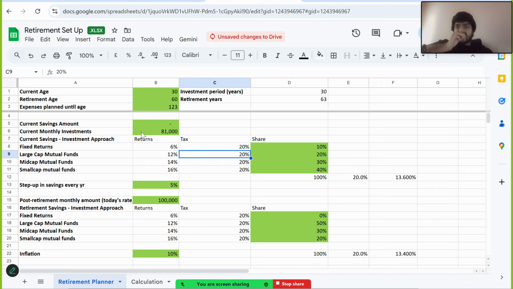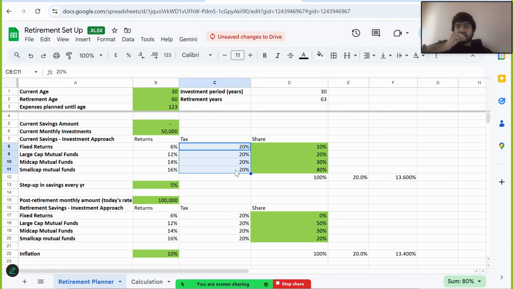And your current monthly savings, I'm assuming monthly investments. Let's take it as around 80,000 or 50,000. These are your investment returns. Fixed returns are 6%, large cap was 12%, mid cap 14%, small cap 16%. These returns are basically CAGR, compounded annual growth rate, or rather the average expected CAGR. So those are taken.